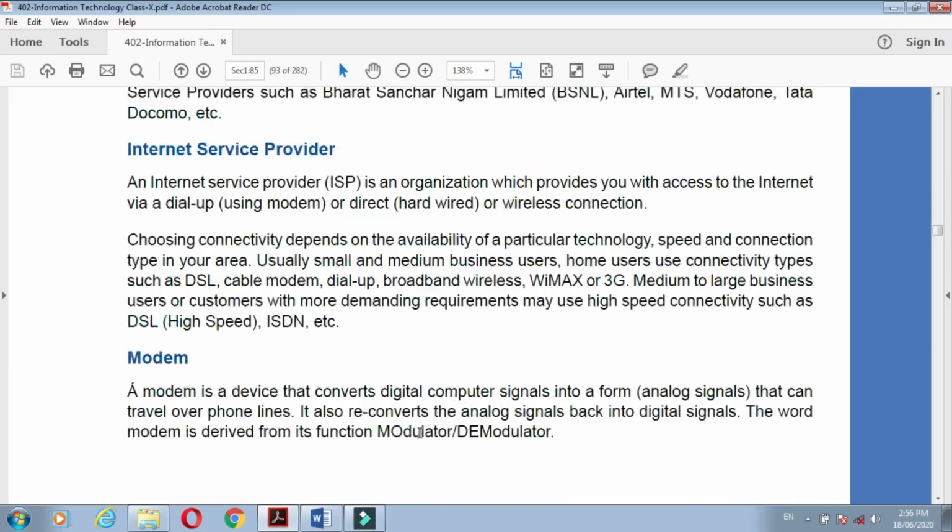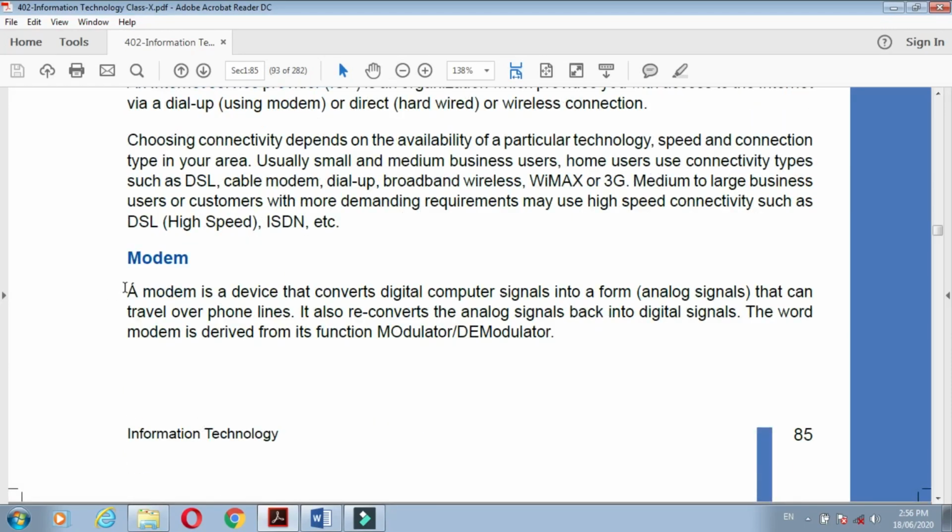Now, what is a modem? A modem is a device, or a small box. A modem is a device that converts a digital computer signal into an analog signal, a form that can travel over the phone lines.